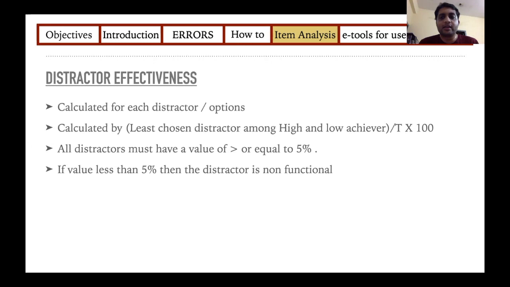For any distractor to be effective, its value must be more than 5%. So how do you calculate it? So your least chosen distractor you should pick, and among your high achievers and low achievers divided by the total number of respondents, and when you calculate a percentage it should not be less than 5%. So I'll give you an example because here it may be sounding complicated.